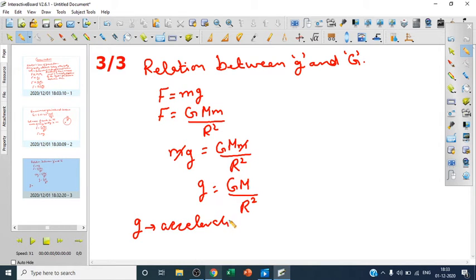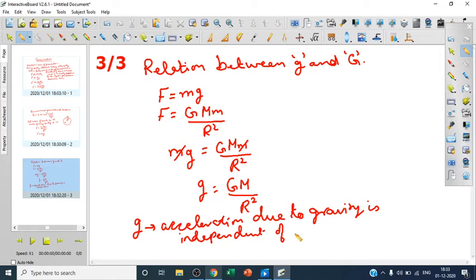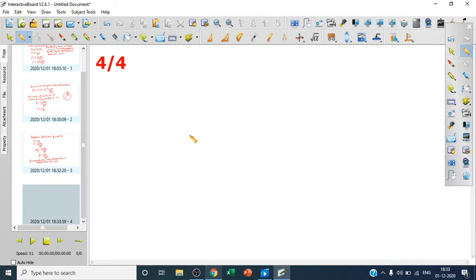So acceleration due to gravity is independent of the mass of a body. It does not depend on the mass of the body. Whatever be the different masses of bodies, when they happen to fall, they fall with the same acceleration. So if we drop a heavy body and a lighter body, both of them will fall together. So that is the relation between small g and capital G.